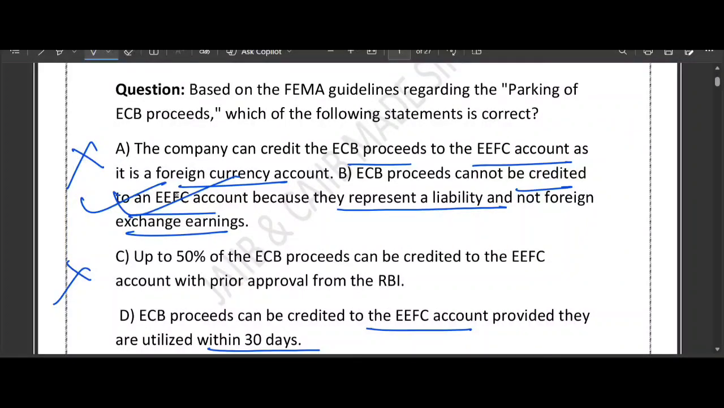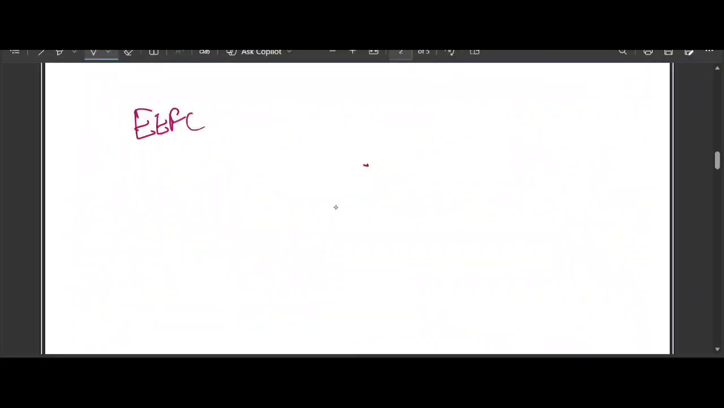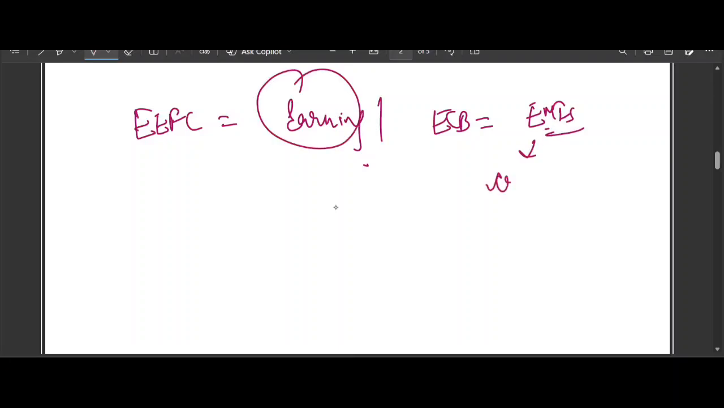So remember, this is a very simple learning that we can get from this question: EEFC represents what? Earning. EEFC is about the earning, and ECB is about the EMIs, isn't it? So EEFC only represents earning. ECB creates EMI, and obviously it creates liability. So if money gives you future EMI, it can never go to the EEFC account, never.